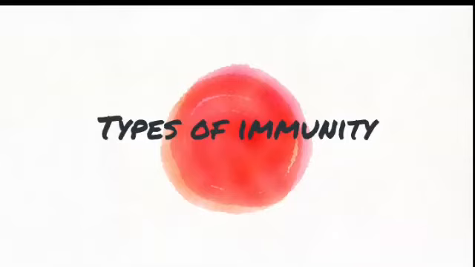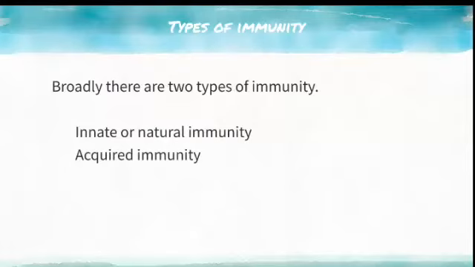What are the types of immunity? The immunity is broadly classified as innate or natural immunity and acquired immunity. So it is of two types. One is innate or natural immunity, and the other is acquired immunity.